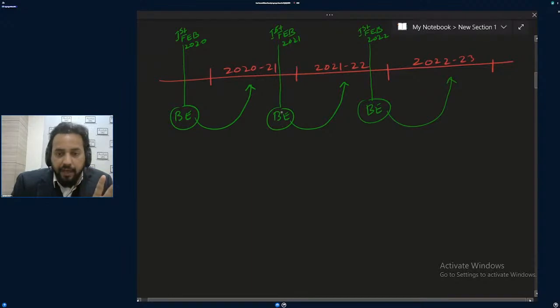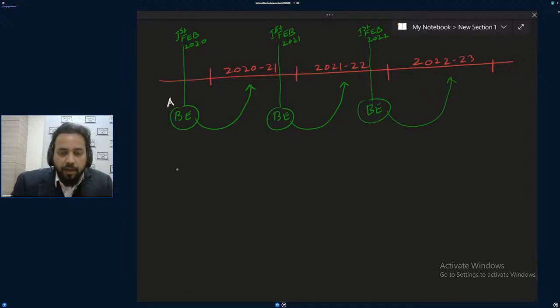Now, when this budget is presented, look into this. I will be saying 1, 2, 3, just to make you sure, or A, B, C. Look into A. That budget estimate which is presented before the commencement of the financial year.